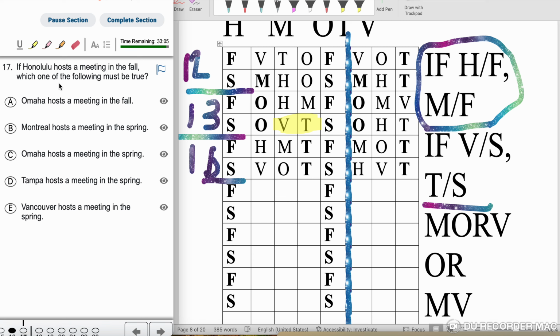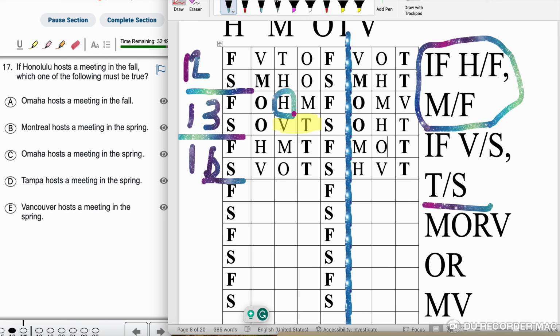17. If H hosts a meeting in the fall, which of the following must be true? So basically, out of all the worlds we created, instead of coming up with a new world right now, let's just go ahead and circle where we see H in the fall. That's going to help us out, so we don't have to create another game piece. So right now, we just have 2 worlds, which is amazing. So we got these 2 right now we can work with.